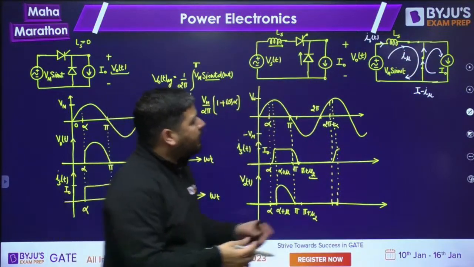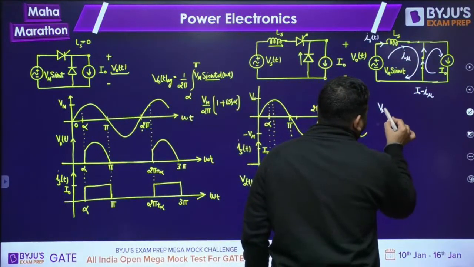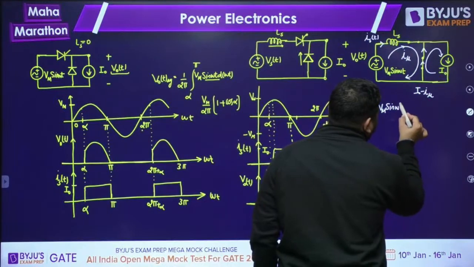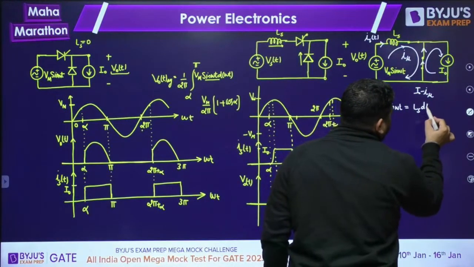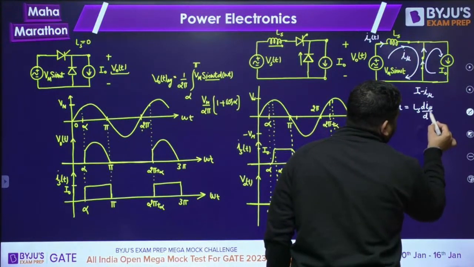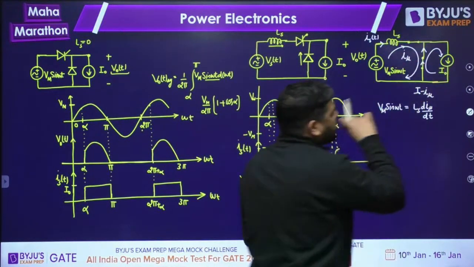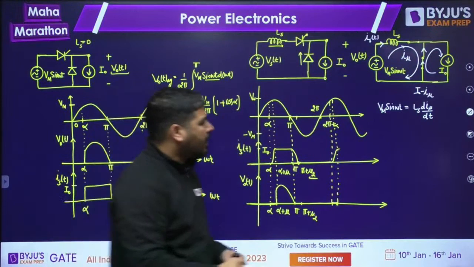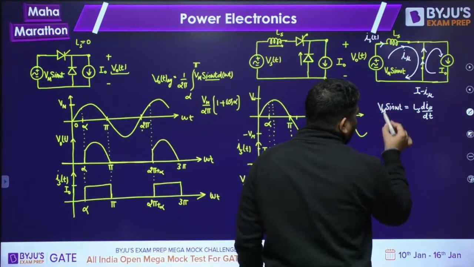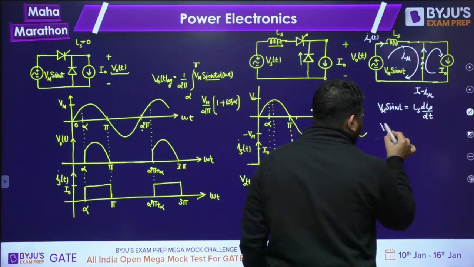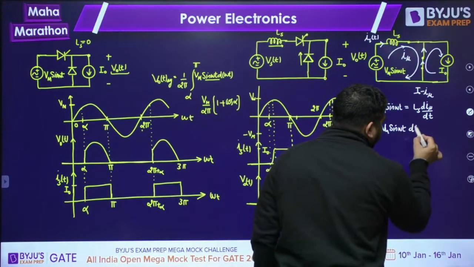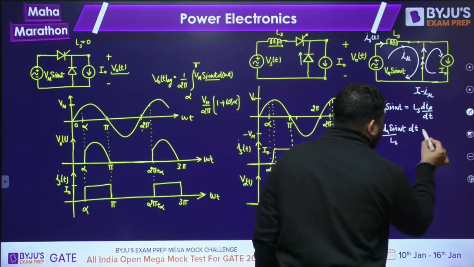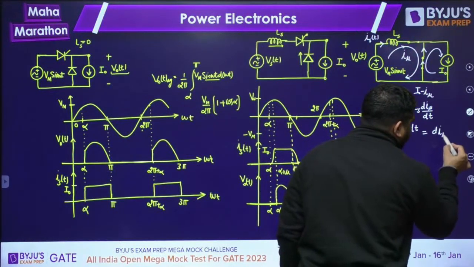So I can write the KVL equation as Vm sin omega t is equal to Ls d I mu by dt. I have written the KVL in this loop as we did previously. You can take this dt on this side, so Vm sin omega t into dt divided by Ls is equal to d I mu. Is it clear, guys? Tell me.